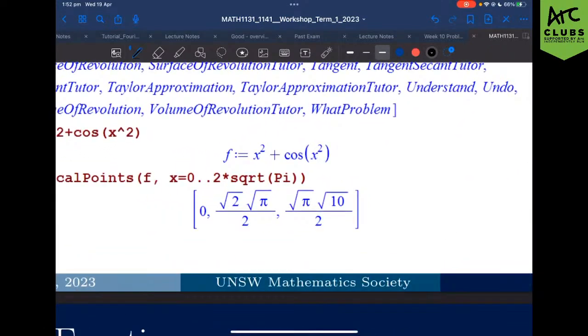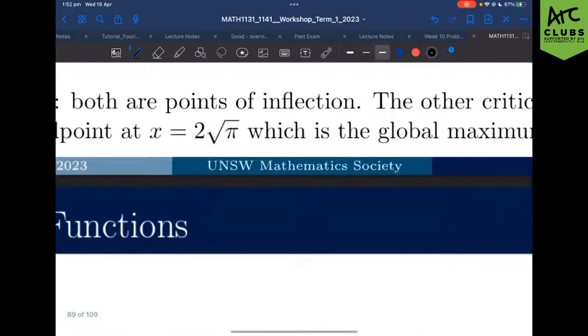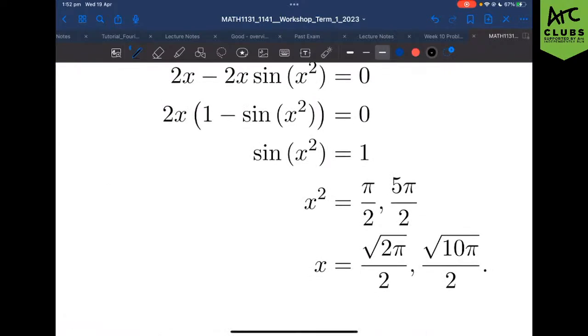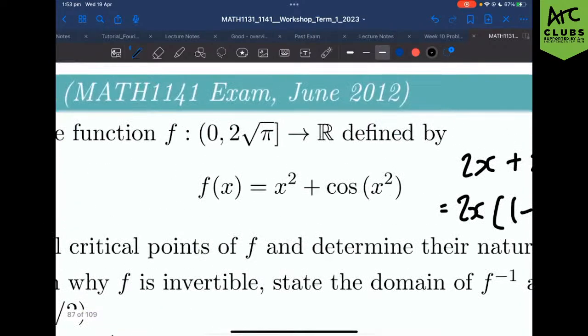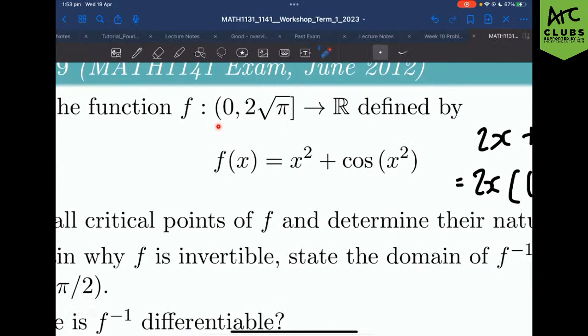Now, here is my issue with Maple, and here is why I said do not rely on Maple, right? We got 0, a value, and a value, right? And those values were the same as the values that we got earlier, but can you guys see that we didn't get 0? Because 0 is an invalid answer, because it's not in our domain, right? We know that 0 can't be a valid answer if our function cannot be 0, right? So there's the first thing. Maple is not something that you can fully depend on because there are some things that you may not have inputted correctly. It may consider answers or not consider answers that you may need.